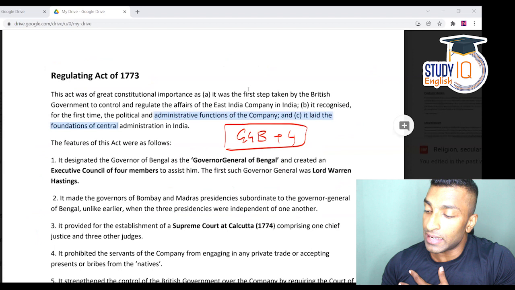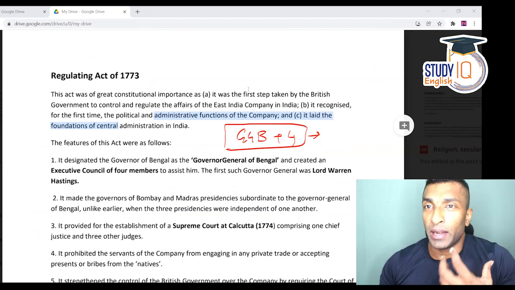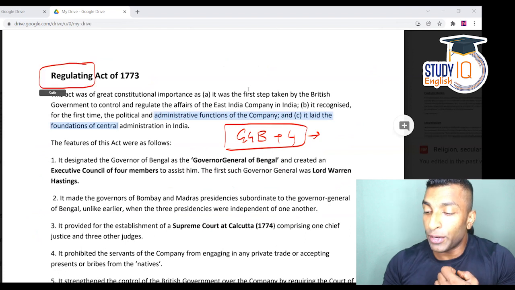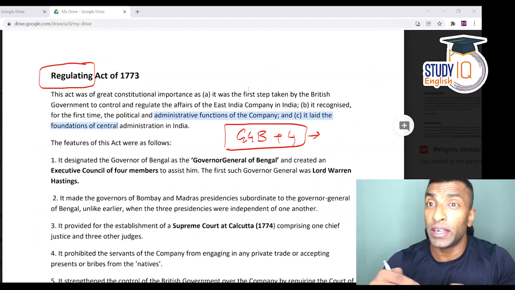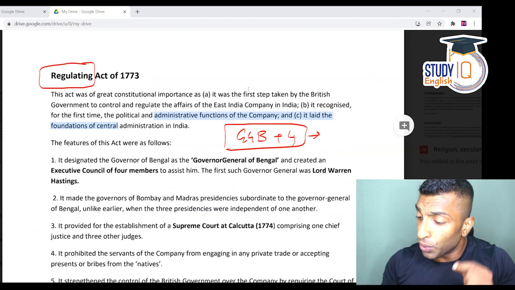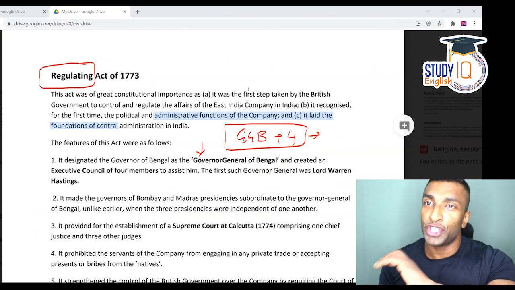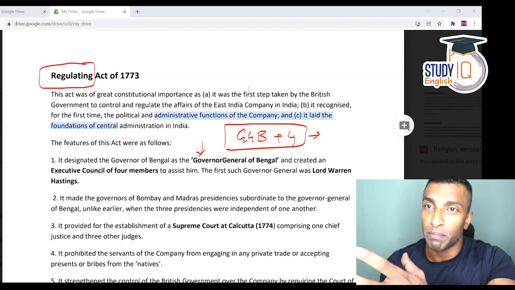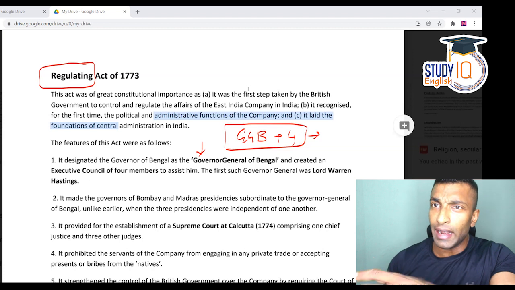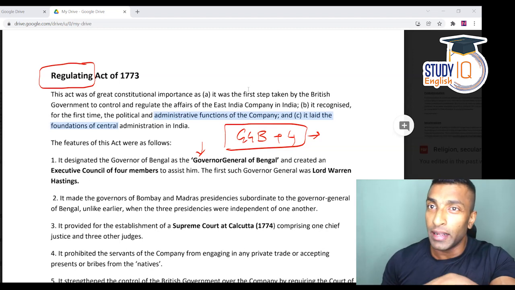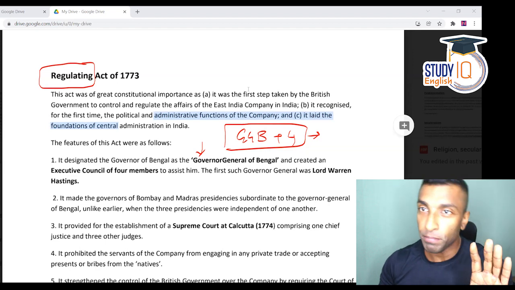And how are the decisions taken? Till then, governors could take independent decisions. But now, as I have told you, the aim is basically to regulate. The governor is the head of the East India Company actually. So who will be appointing the Governor General? Guys, it's just like the chairman or the managing director of the company. It is the head of the company. So who will be appointing the head? Is it the government? No, it is a company. So the Governor General here is going to be appointed by the company.